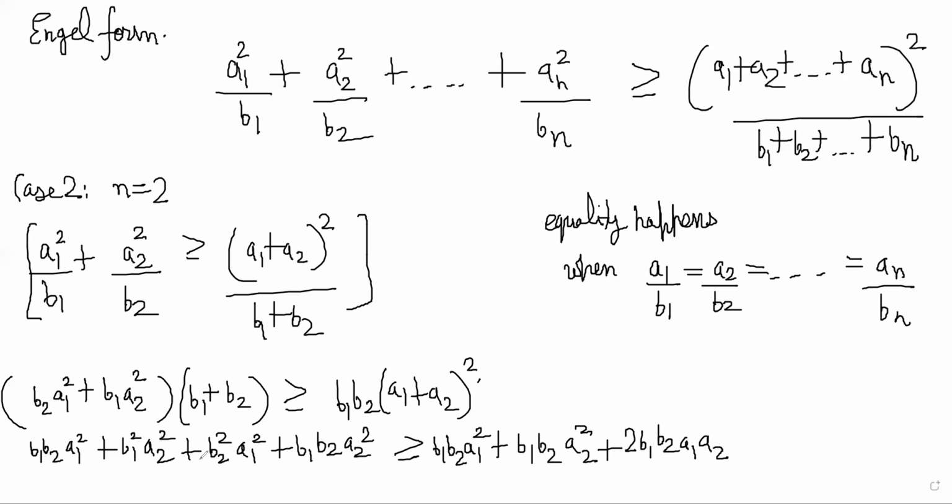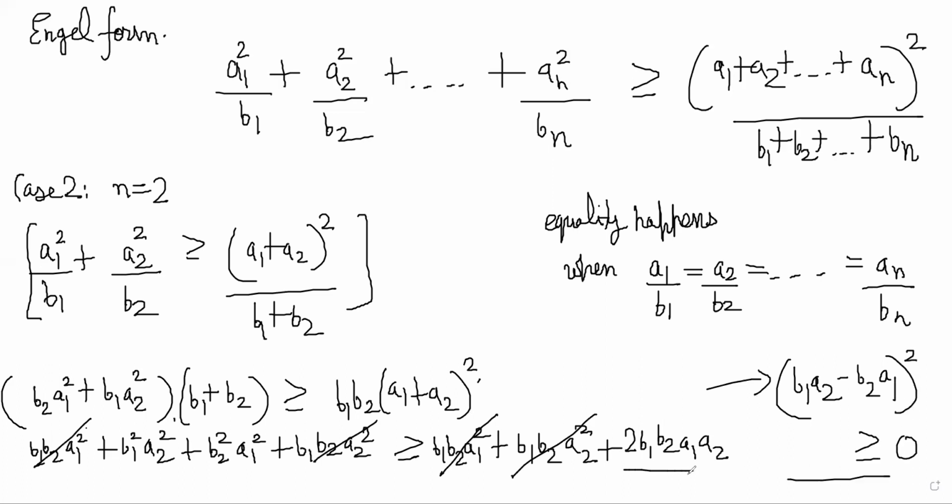Canceling the common factors, you will realize that it is simply (b1 a2 minus b2 a1) whole square is greater than or equal to 0. Bring the 2 b1 b2 a1 a2 to this side and you will realize that this is obviously true. So you can rework the steps from here, following the implications from this to this to an obviously true statement.